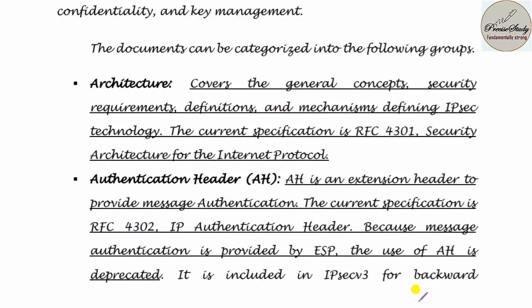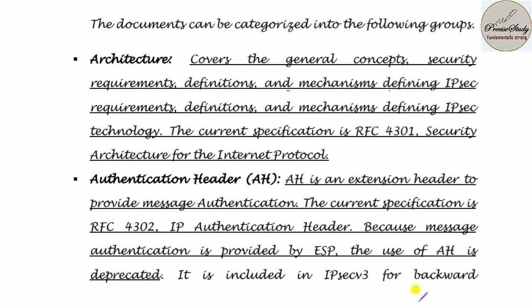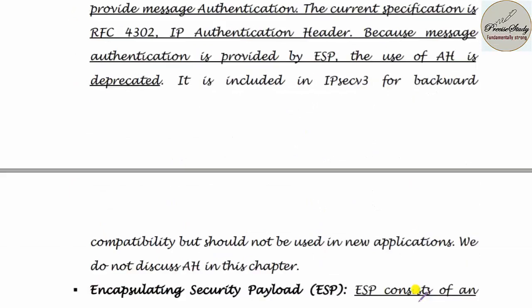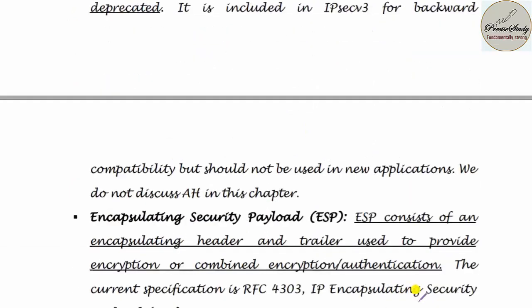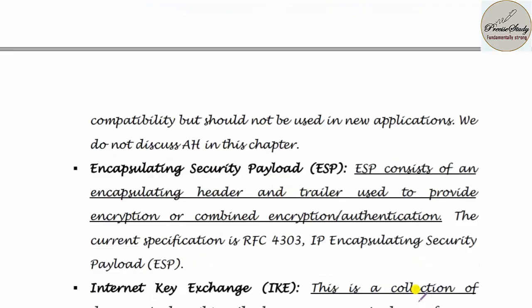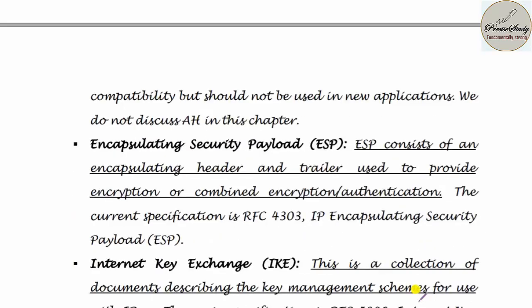Next, let us talk about the IP security documents. The first one is the architecture. The second one is the authentication header, that is also represented by AH. The third one is the encapsulating security payload. They may ask you to write short notes on the encapsulating security payload. This is very important.